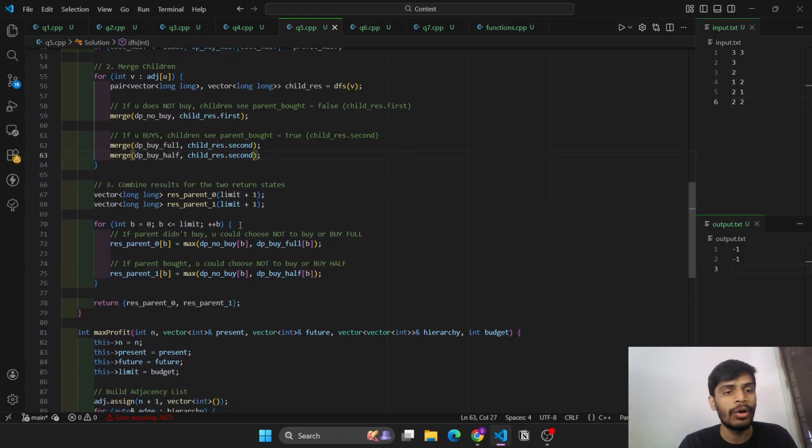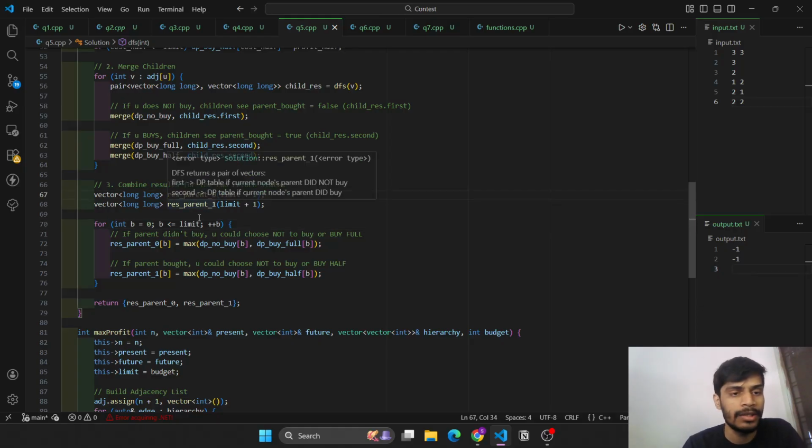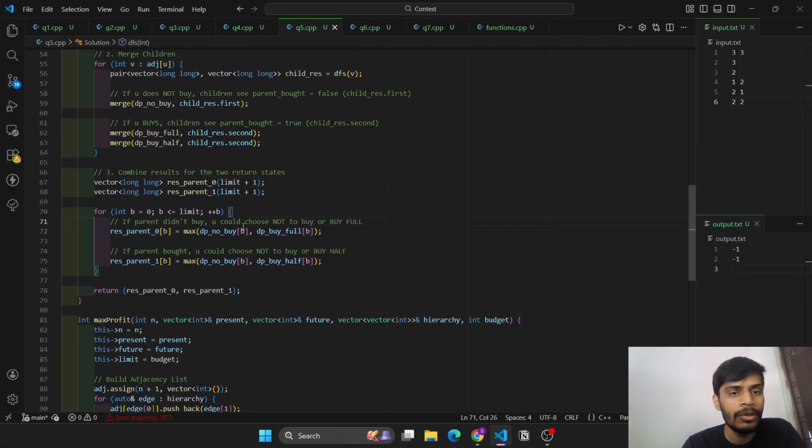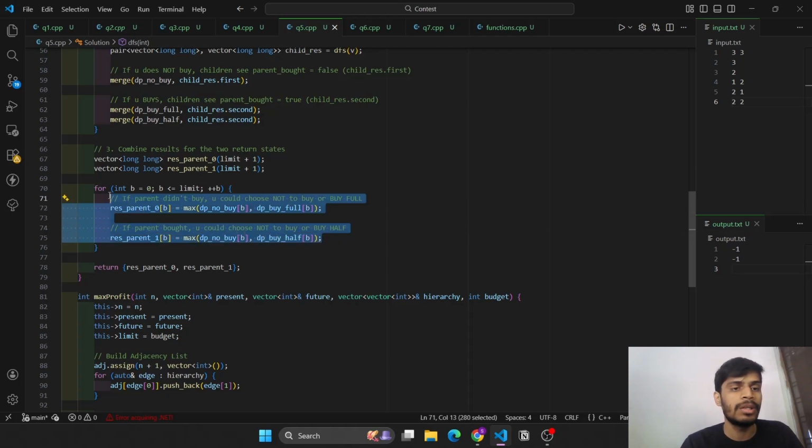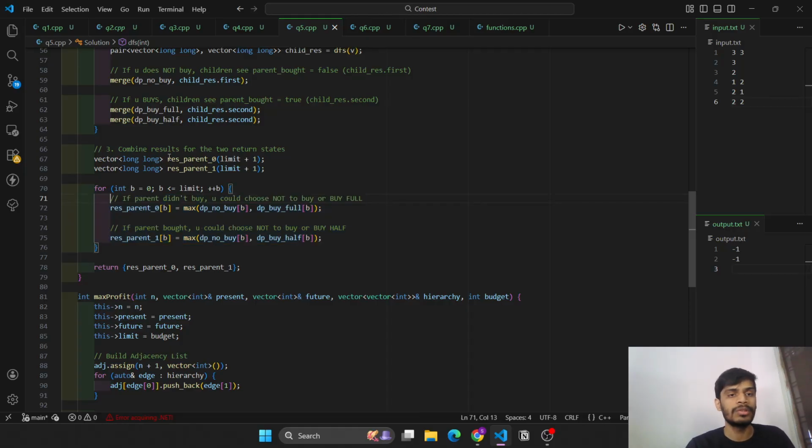So we iterate through all, and for the current dp we will be calculating these two values at each step. If the parent did not buy, you could choose not to buy or buy full. So it will be the maximum of both these values, dp no buy and dp buy full. And if the parent bought, then it will be dp no buy or dp buy half. So at each step we take the maximum to store the maximum possible values in both these vectors, and it will simply return these two vectors.